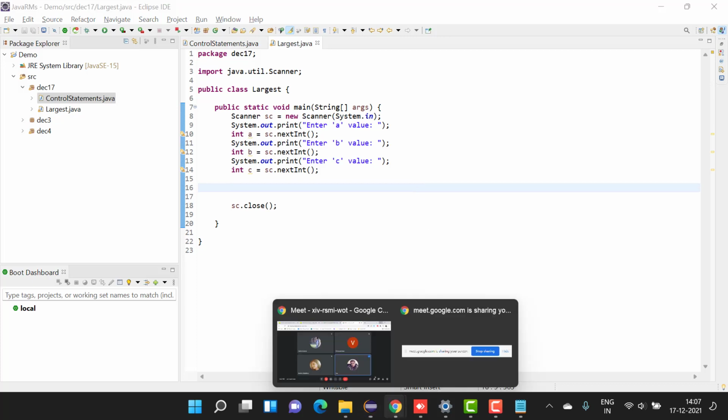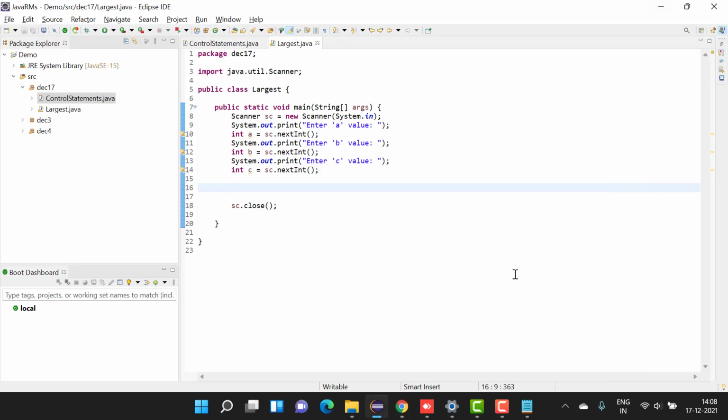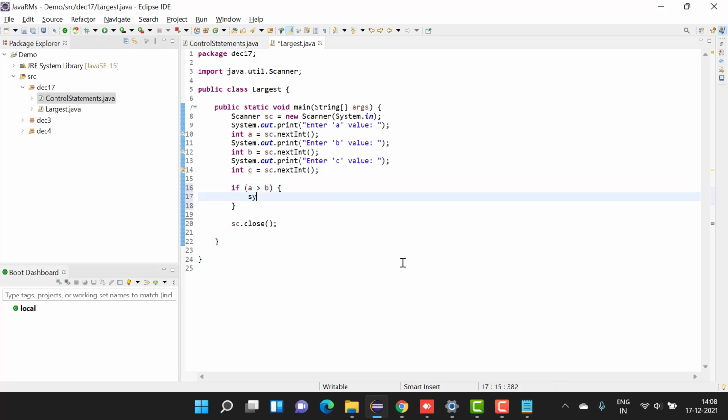First we will give if A greater than B, print A. So I'm going to share the screen. Okay, what should I give? If A is greater than B and B greater than C. And in Java, and is two ampersands. A is greater than B and B is greater than C.